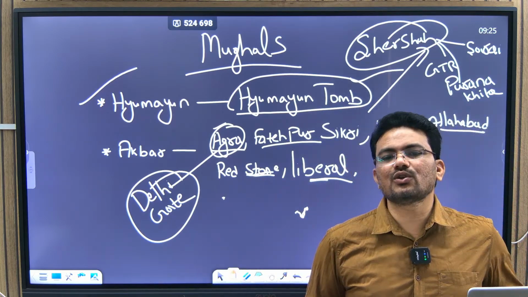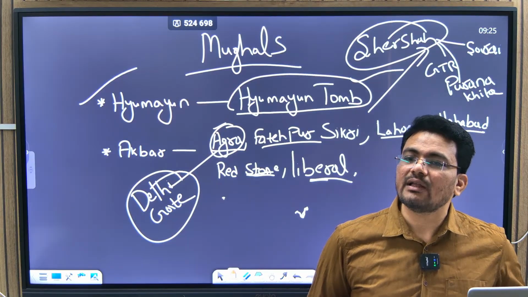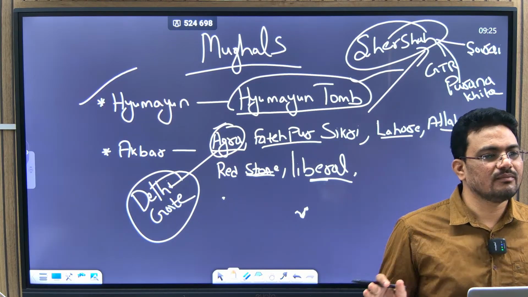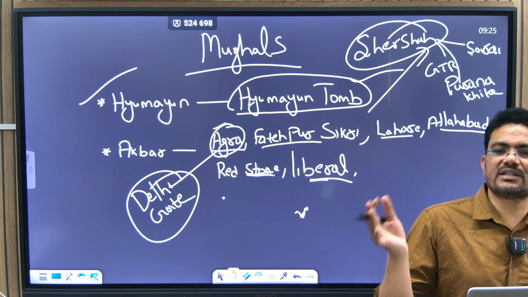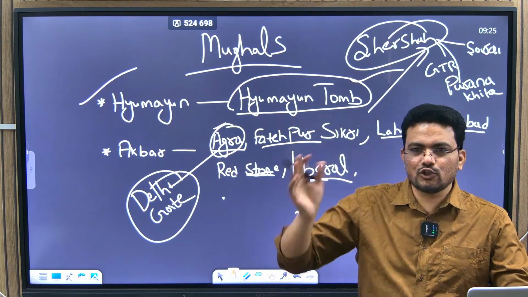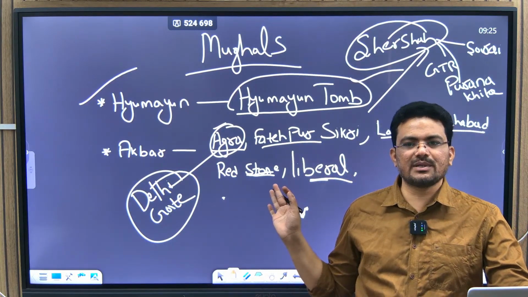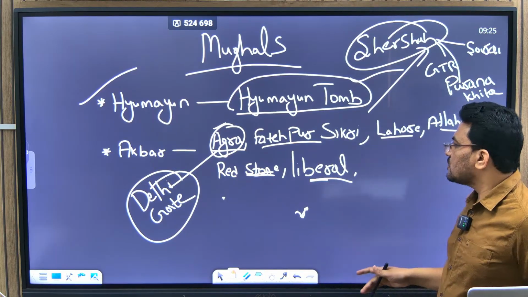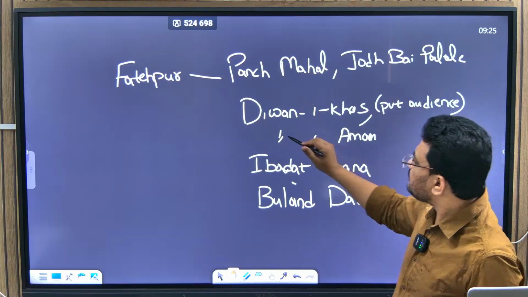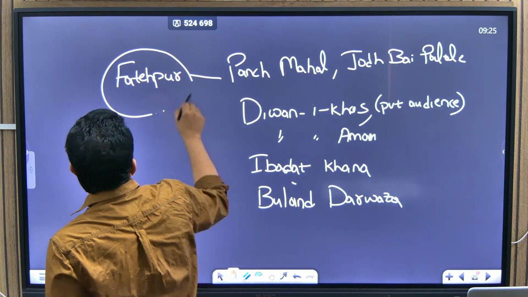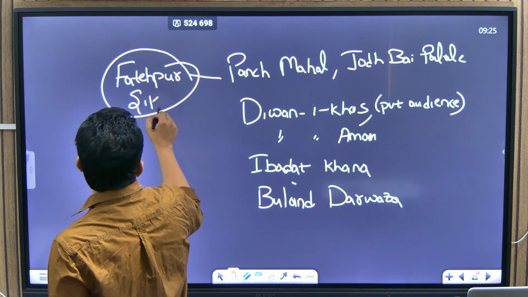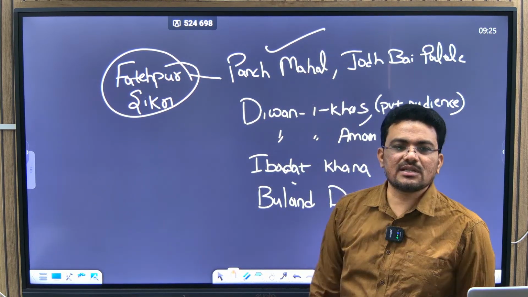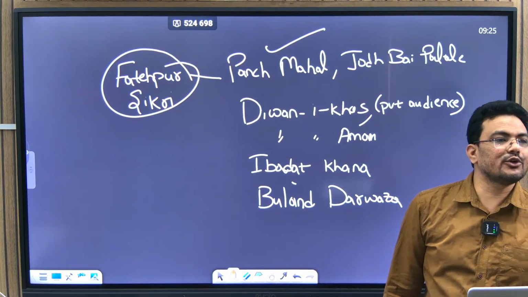Liberal outlook, for example, in Fatehpur Sikri, he built some buildings inspired by Buddhist culture. The dome of the Buddhist stupa tradition, that kind of structure is visible here. That's why it is very liberal in nature, you can say. The constructions at Fatehpur Sikri are very important. The Panch Mahal is actually inspired from the Buddhist dome structure.